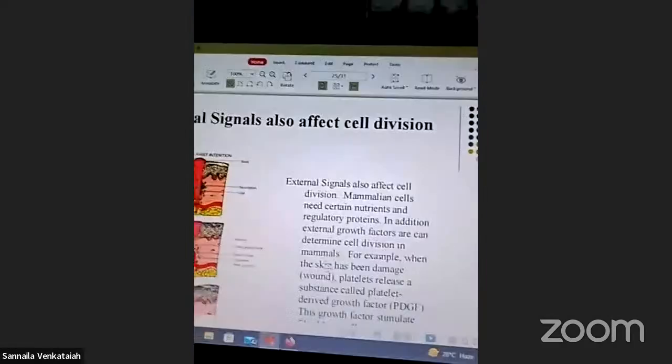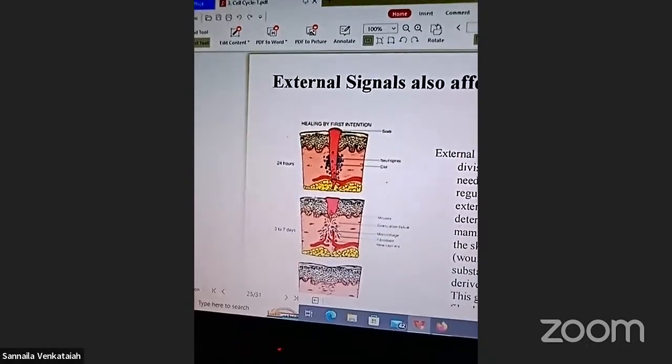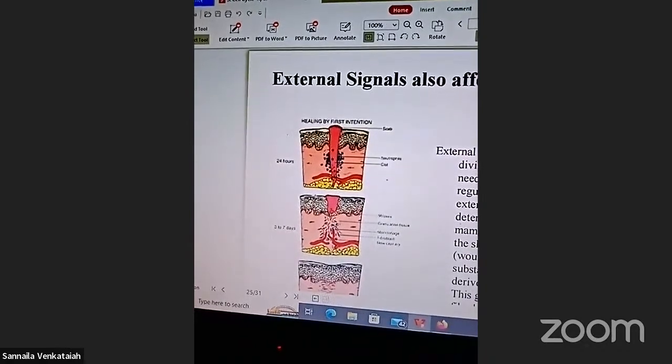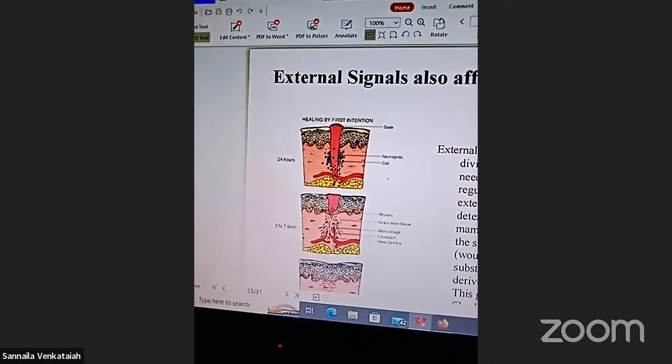External signals of the cell and internal signals of the cell also affect cell division in mammalian cells.